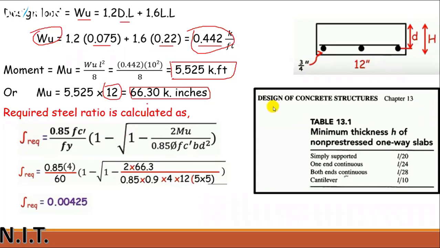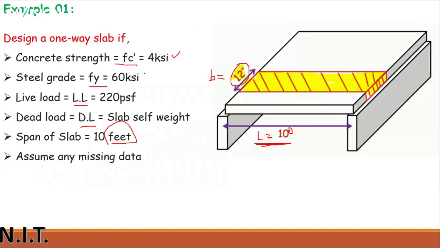Now I can calculate the steel ratio. Steel ratio can be calculated by this formula: rho required is equal to 0.85 FC prime over Fy, times 1 minus the square root of 1 minus 2 factored moment over 0.85 phi FC prime B D squared. FC prime value is 4, Fy value is 60. All these values are given. 4, 60. Clear?